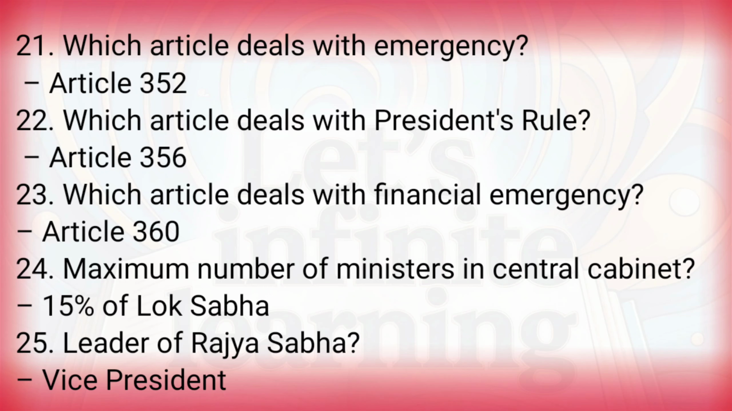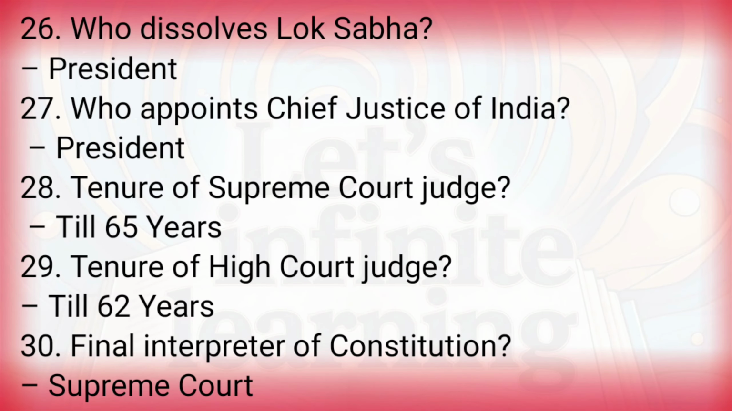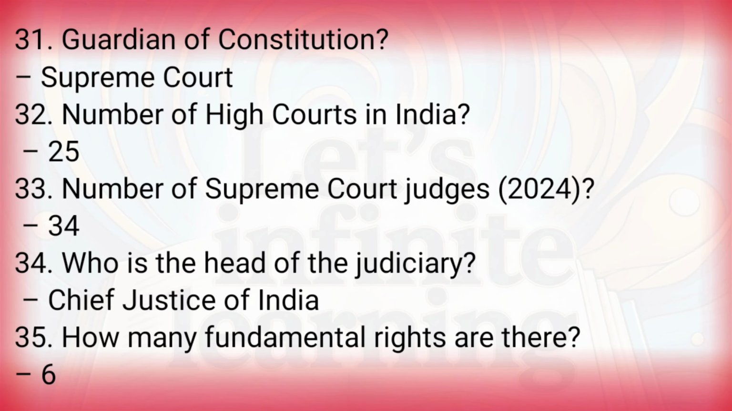Article 360. Maximum number of ministers in the central cabinet? 15% of Lok Sabha. Leader of Rajya Sabha? Vice President. Who dissolves Lok Sabha? President. Who appoints the Chief Justice of India? President. Tenure of Supreme Court judge? Till 65 years. Tenure of High Court judges? Till 62 years. Final interpreter of the Constitution? Supreme Court. Guardian of the Constitution? Supreme Court.